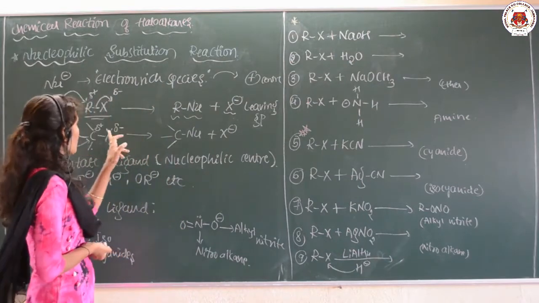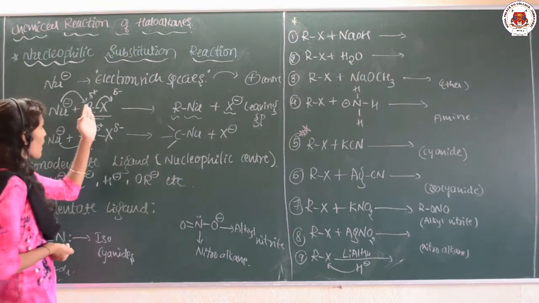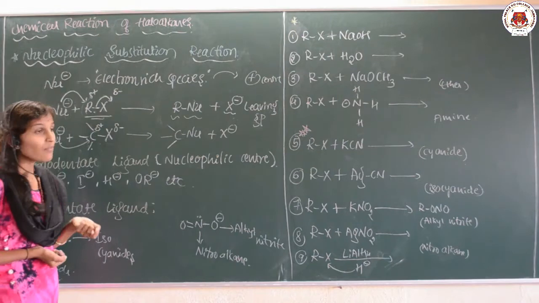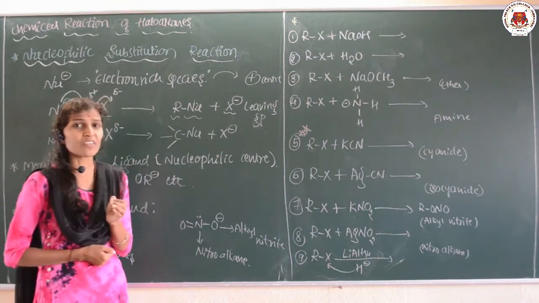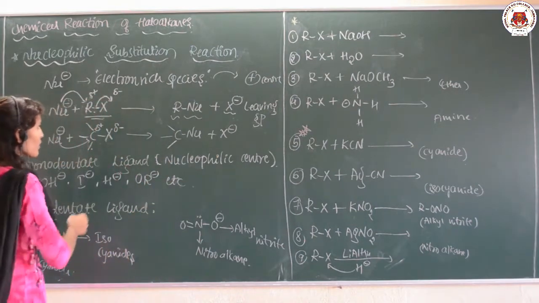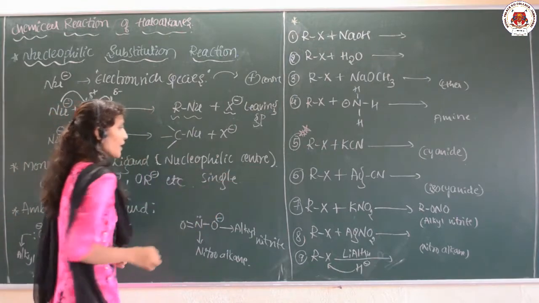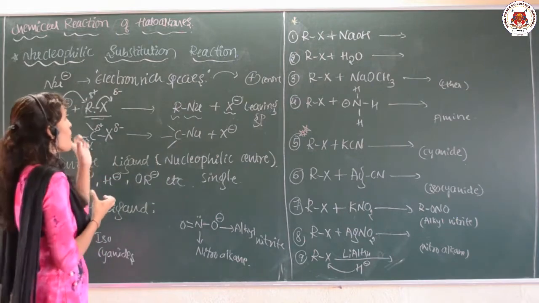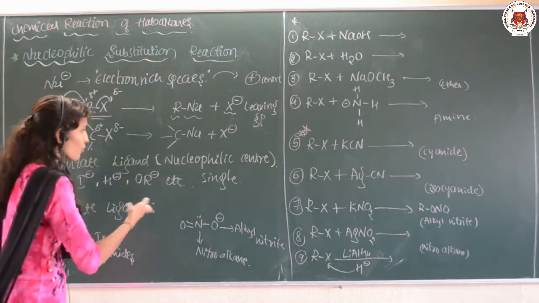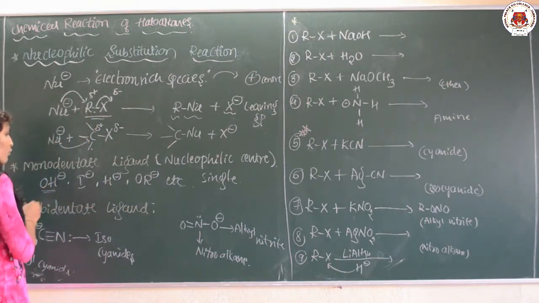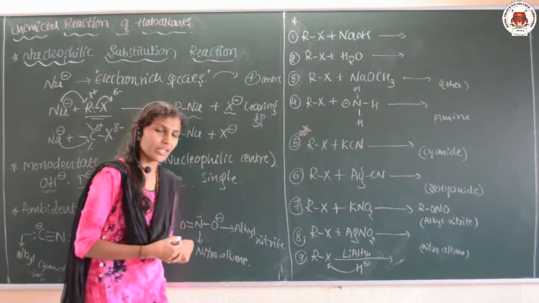The nucleophile can attach with this alkyl group in different ways, it has different centers. The first one is the monodentate ligand or nucleophilic center. Mono means it can coordinate with the R by a single center, only one site through which it can attach. For example, monodentate nucleophilic centers are OH minus, I minus, H minus, OR minus, etc.